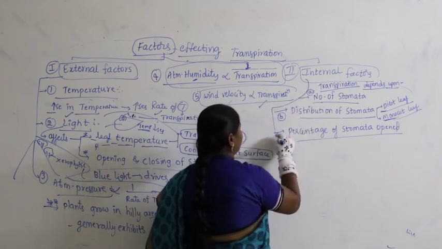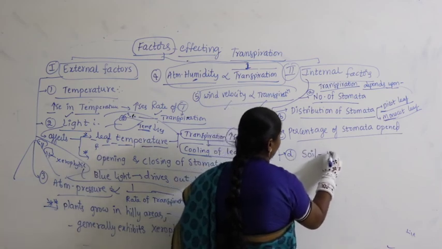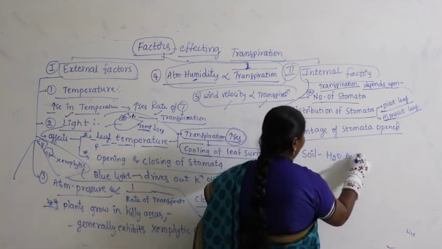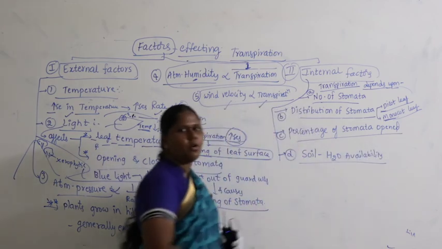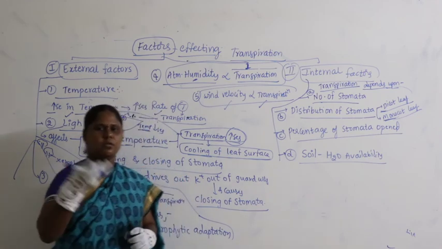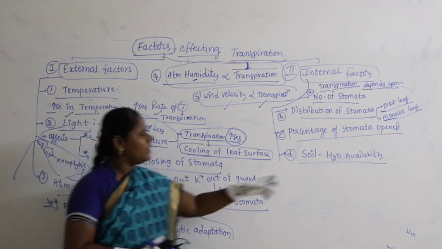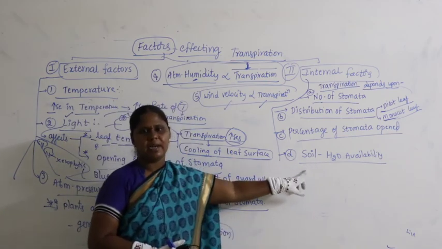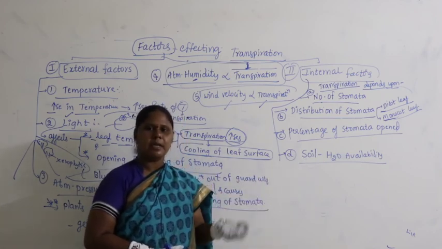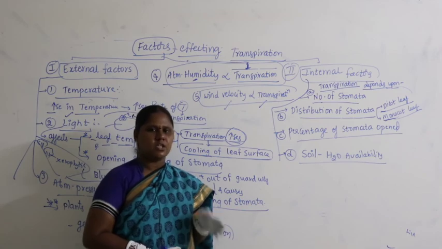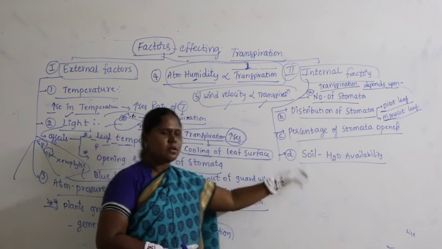Now, apart from this, the other factor, let me take here like A, B, C, D, the next factor is soil water availability. Suppose the soil has more water, definitely it gives more water to the plant, and the plant loses more water by transpiration. If the availability of water in the soil is very poor, the soil cannot provide much water to the plant, and automatically it decreases the rate of transpiration. So, it also depends upon the content of water available in the soil.